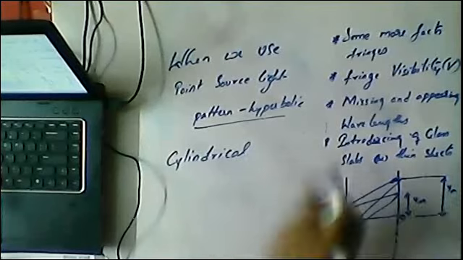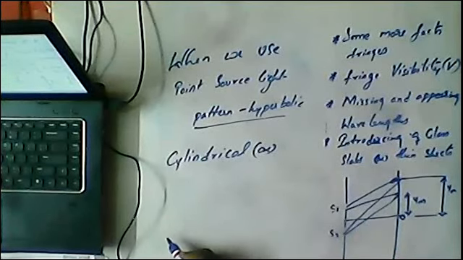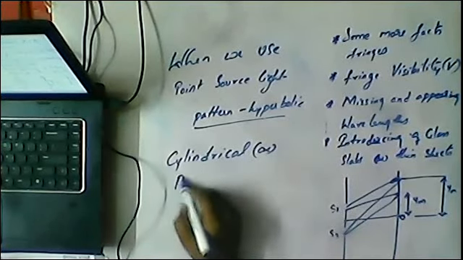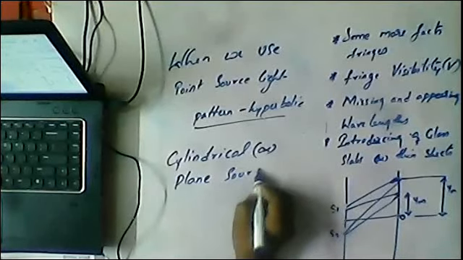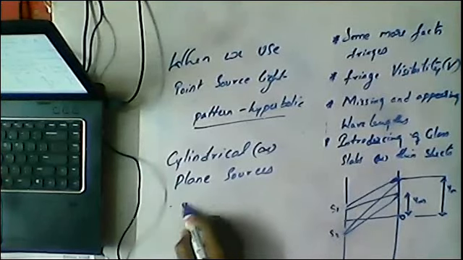Okay, and when you use cylindrical or plane sources, the fringes are straight.